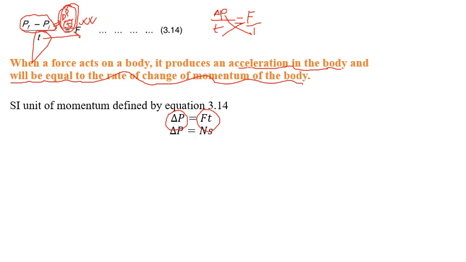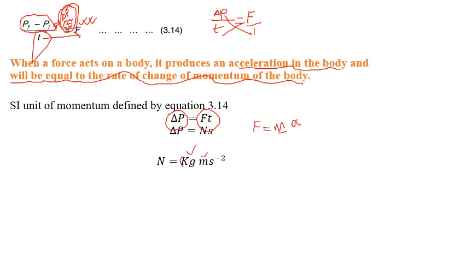Now if we look at the units, force has the unit of Newton, and time has the unit of second. 1 Newton is equal to kg meter per square second, and it is derived from the second law of motion, which is ma. Here m has unit kg and a has unit meter per square second.